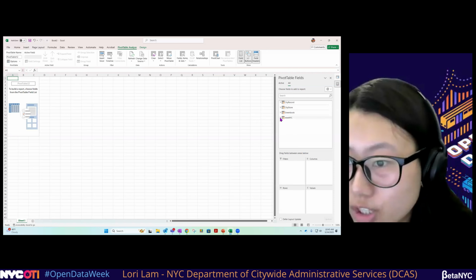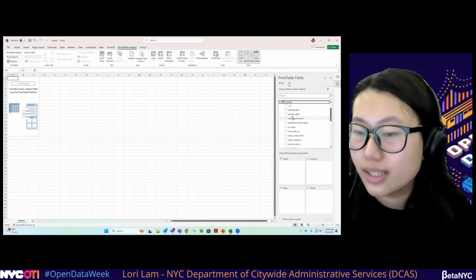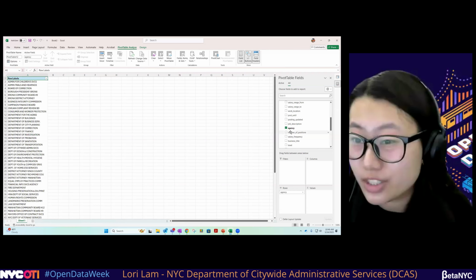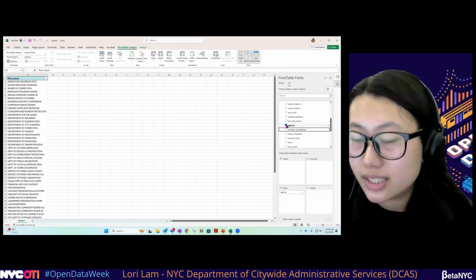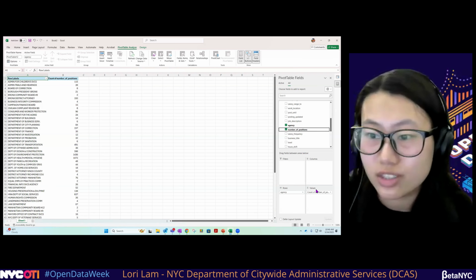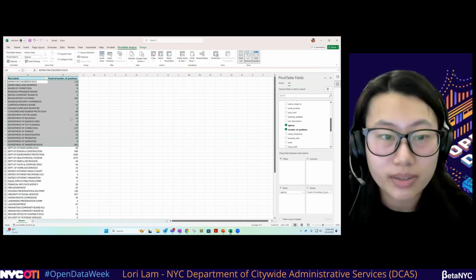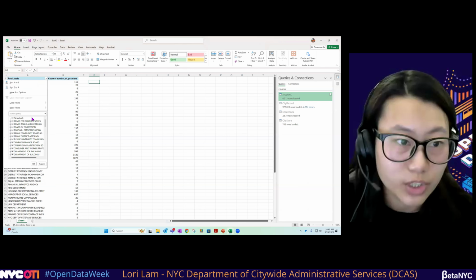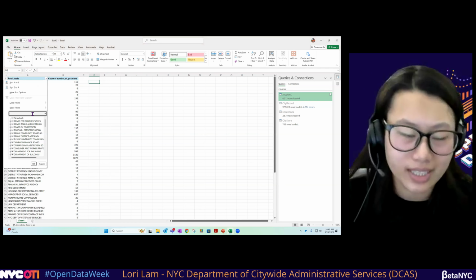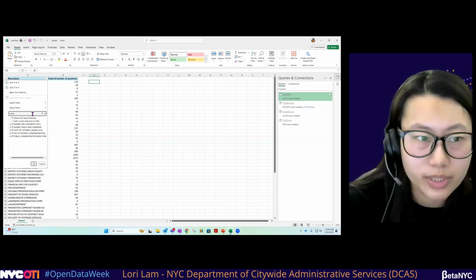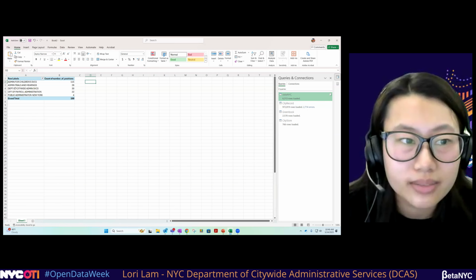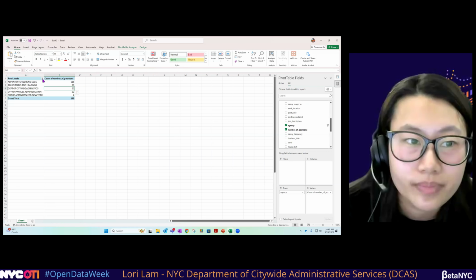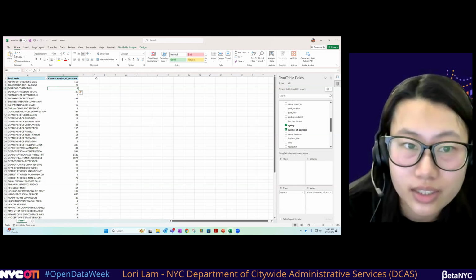And we're going to start with jobs NYC. Let's say we want to see agency and the number of positions available. So we can easily click agency and we put numbers as positions in values, and you'll see this pivot chart here. And you can filter by agency, so we can easily find which agency you're looking for. So let's see, we can't find DCAS easily. So put admin, press OK. We see here, Department of Administrative Services, we have 30 open positions currently. And we can easily clear the filter and see it all again.